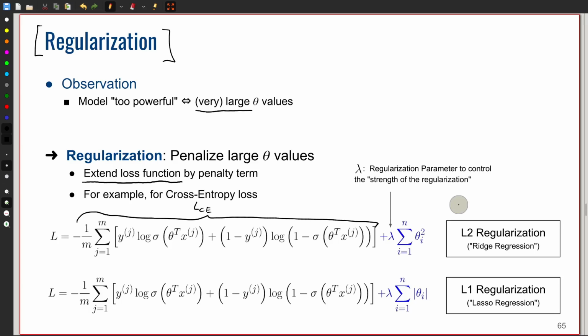Essentially, both of these regularization terms sum up all the theta values, which means if the theta values are large, this term will be large, and then the loss will be large. So if we minimize the loss function, we try to keep these theta values as low as possible. And lastly, this lambda value is a regularization parameter that tells us how much impact this regularization term should have.